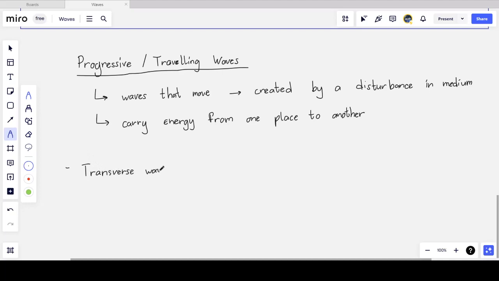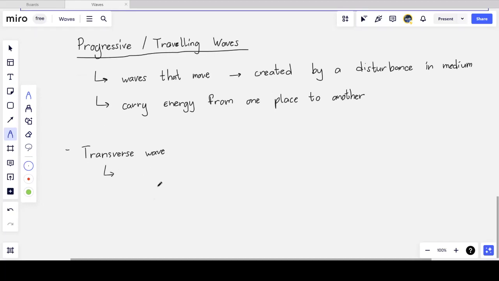The first type of traveling wave is a transverse wave, and in a transverse wave, the particles that are vibrating, that have been disturbed, vibrate perpendicular to the direction in which the energy is moving.